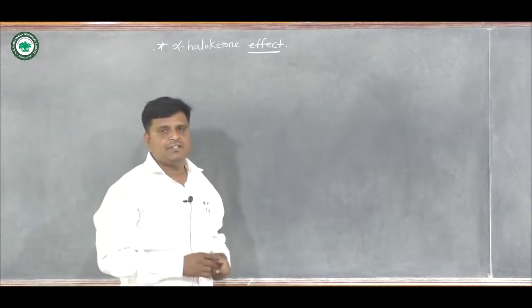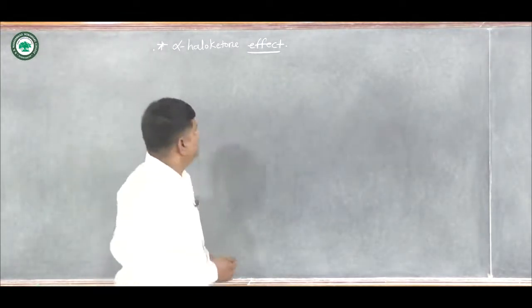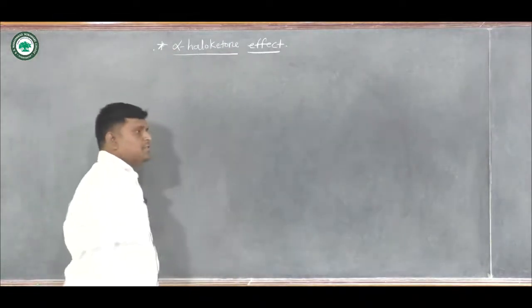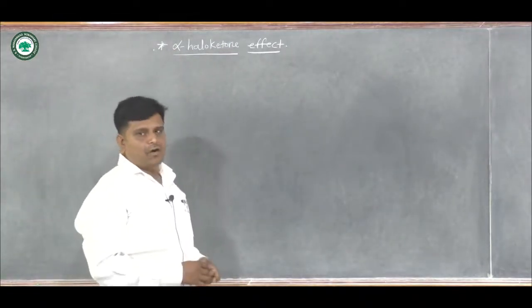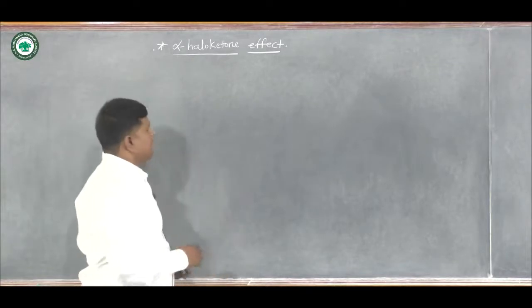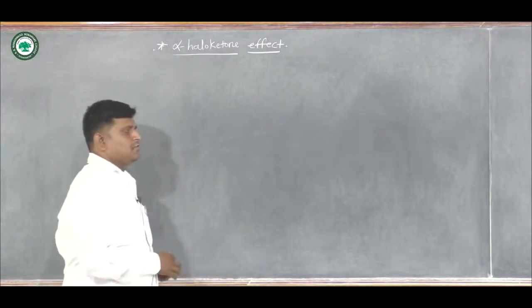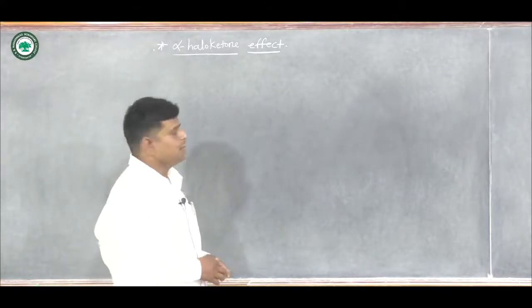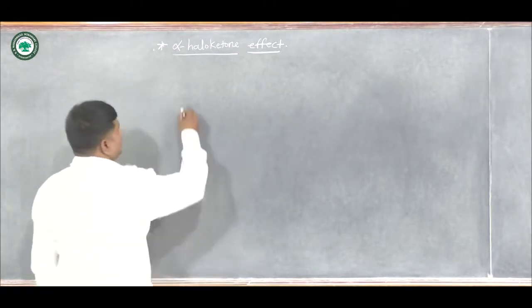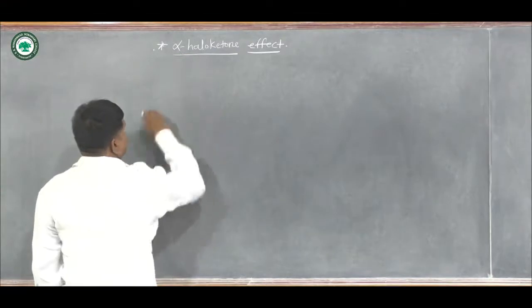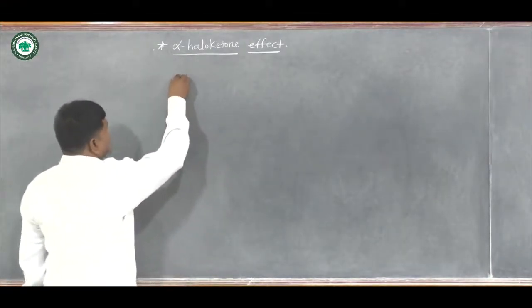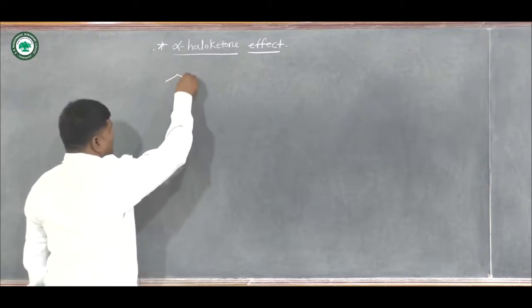In unsaturation of a 6-membered ring system, there is the presence of double bonds, triple bonds, and if there is a presence of a ketone or carbonyl group. So in this case, for the alpha halo ketone effect, first we try to draw a planar